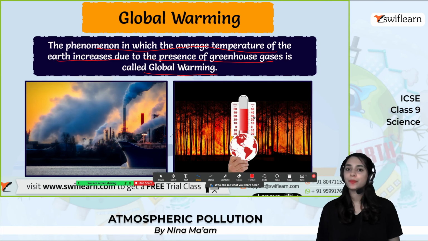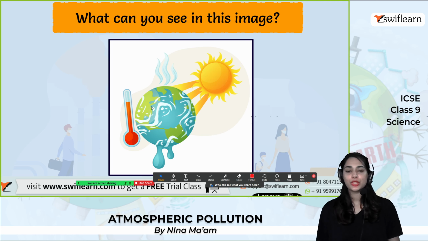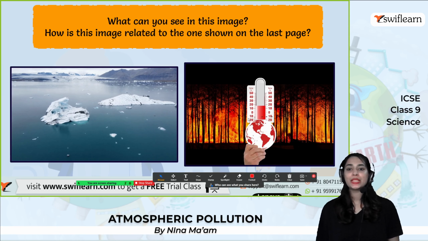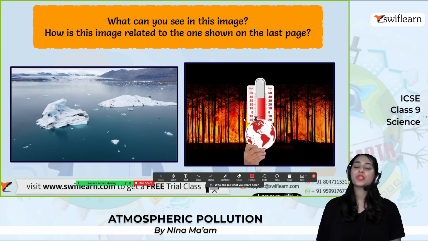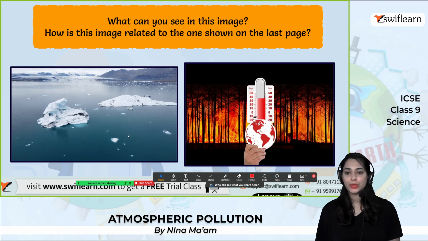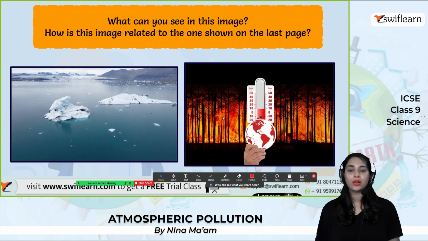So what can you see in this image? From the sun, the rays and the radiation are really strong, the temperature of the earth increased and it started to melt down. All right. So what can you see in this image? How is this image related to the last picture? Look at this one. All the ecosystem and the weather conditions are changed due to the pollution, right?